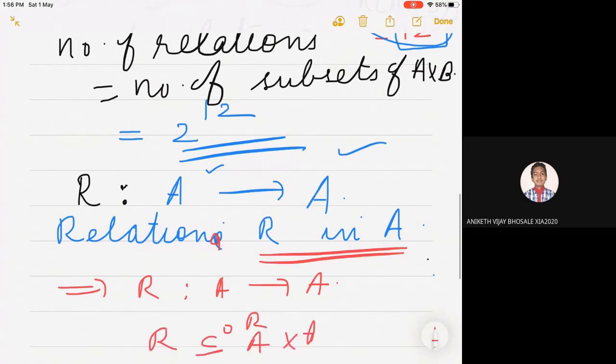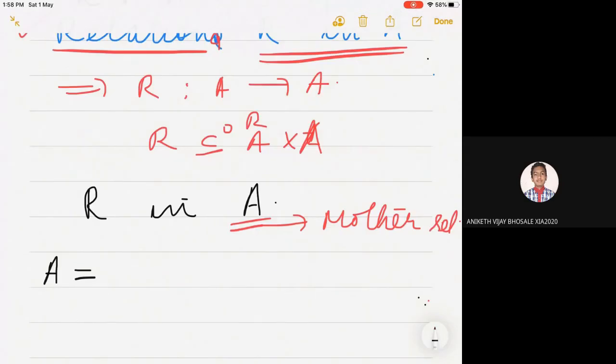Children, you can write this first. In your class copy, you write this. First, you write the heading, chapter 1, relations and functions. Then you write this: relation R in A implies concept. Suppose we have 3 elements, 1, 2, 3.